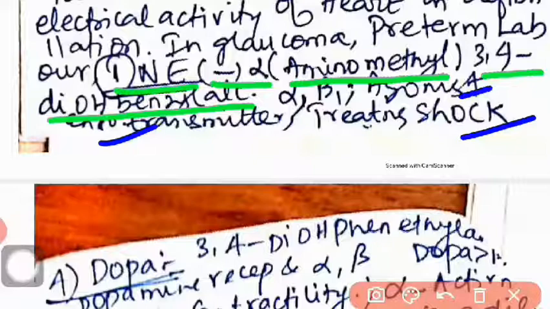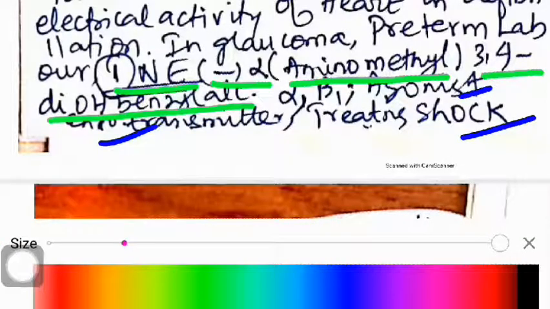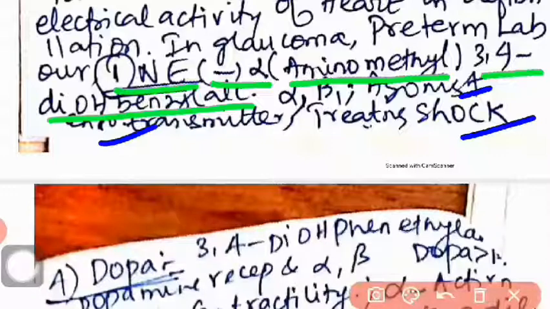These are the 4 points you have to write. First, the structure which I have shown, then noradrenaline, otherwise called as norepinephrine, minus alpha aminomethyl 3,4 dihydroxybenzyl alcohol, and it is used as alpha beta 1 agonists. It is an endotransmitter and it is useful in treating shock.